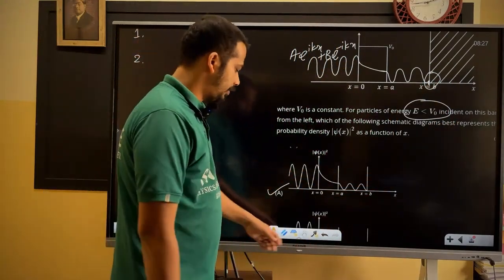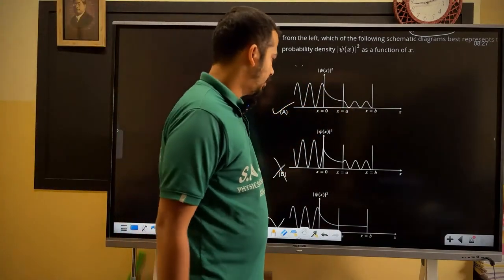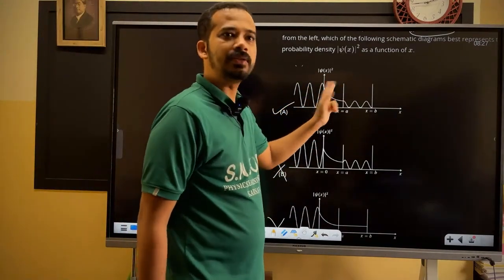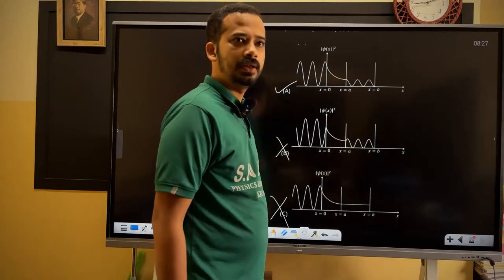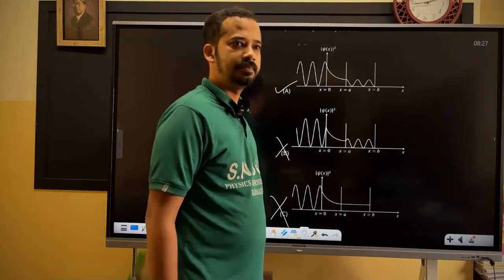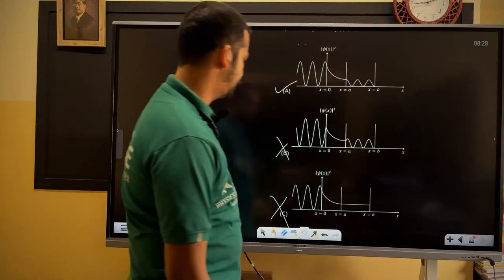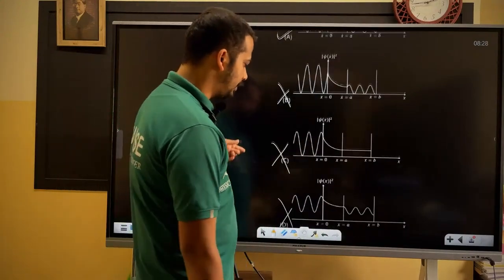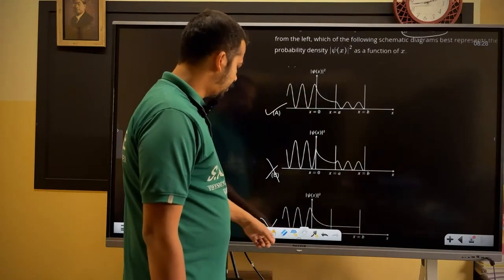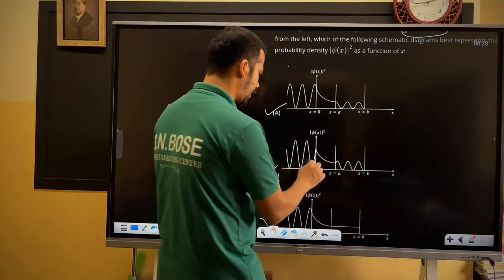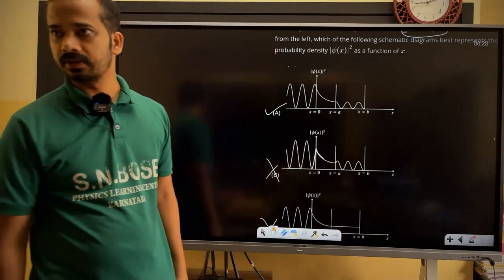So here it's a kind of exponential function. Actually, it's a combination of exponentially increasing as well as decreasing function. Again, sinusoidal here because it's a kind of free particle. So potential is 0, and again the wave function should be 0 here. So C and D you can quickly eliminate because the wave functions are discontinuous. How did I eliminate B? Because he showed one sharp edge here. I don't expect any sharp edge at the point where potential is finite.